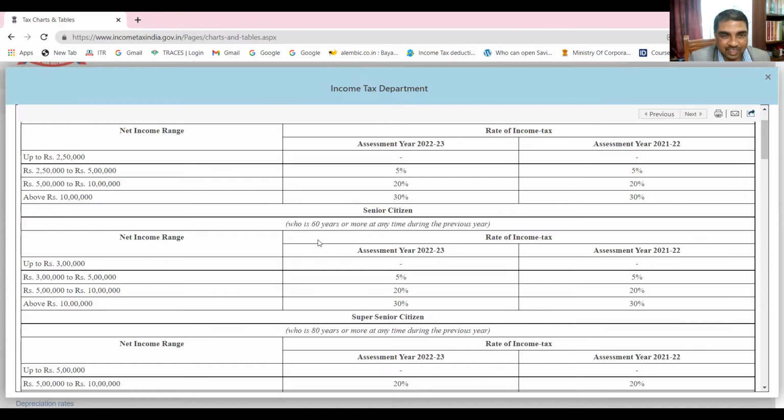Can you read it here? Who is 60 years or more at any time during the previous year. Now what is the maximum amount which is not chargeable to tax? 3 lakhs. So these people who attain 60 years at any time during the previous year, any time means even on the 31st March, the last day of the previous year, they are still senior citizens.